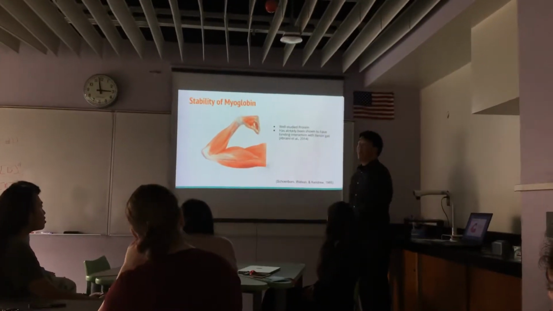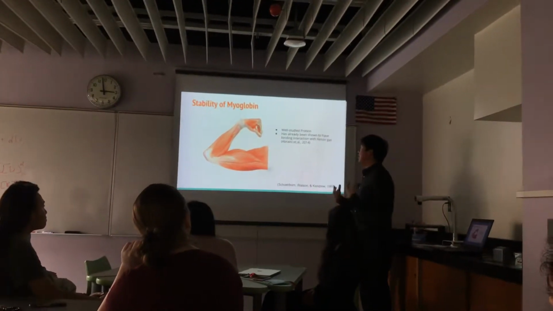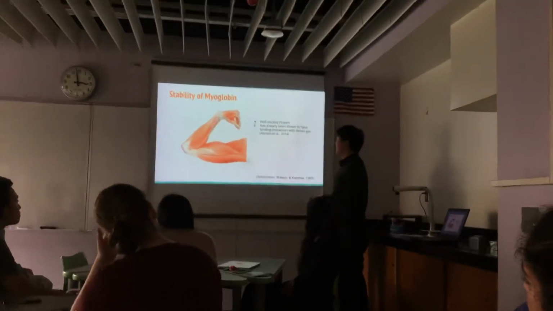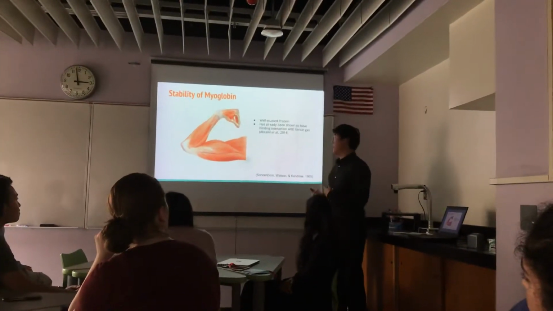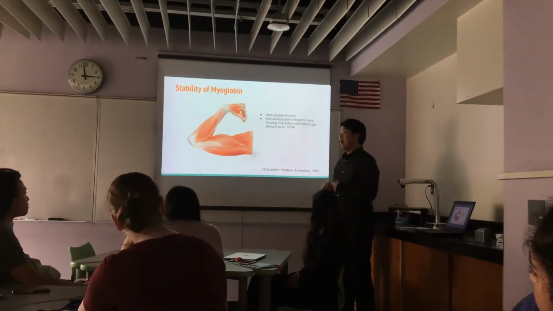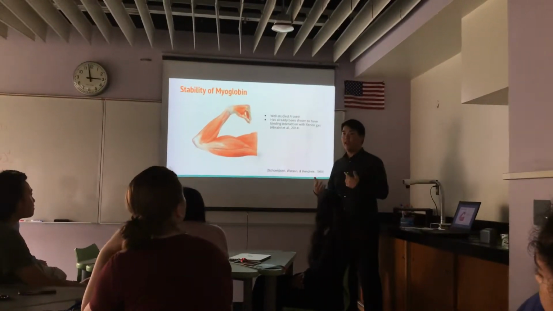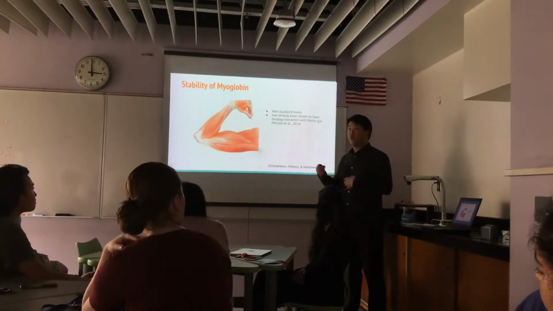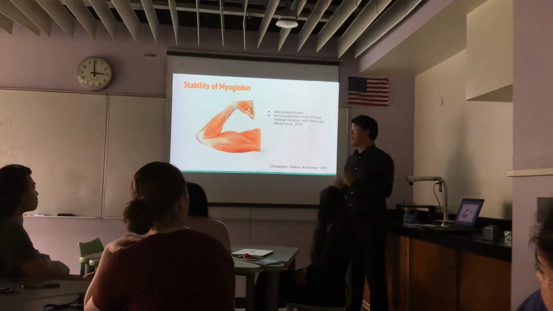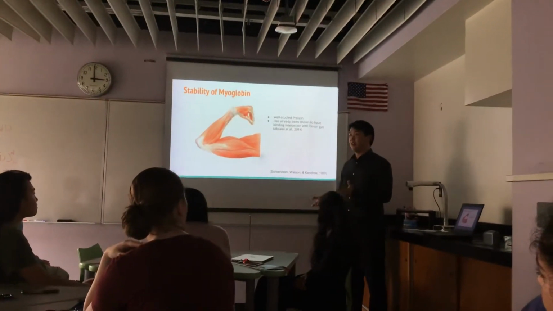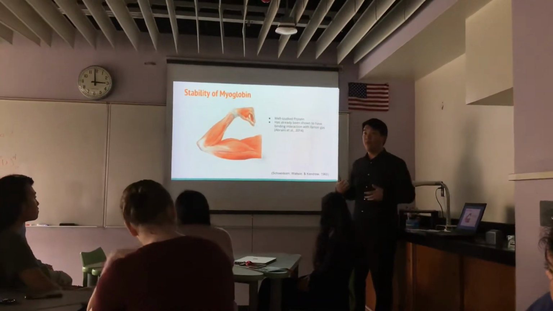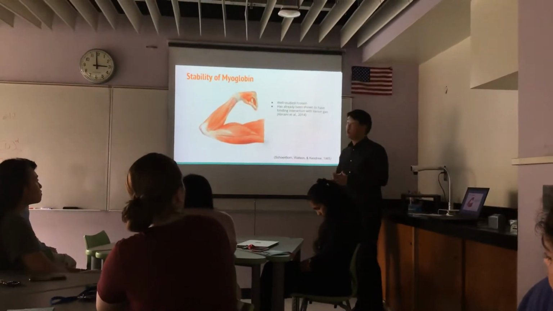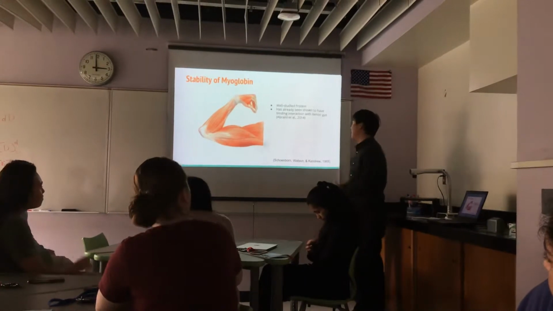So in my project, I use myoglobin and xenon gas as my model protein and noble gas. I chose myoglobin because it is a very well-studied protein in its form and function. Globin proteins like myoglobin have the function of transporting or holding gases through the body, and that might explain a mechanism of how xenon diffuses through the body. And also myoglobin has already been shown to bind with xenon gas.